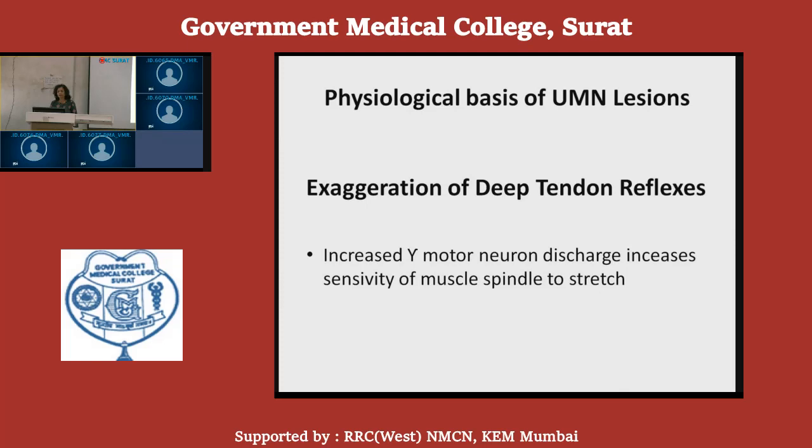If this inhibitory control of the descending tracts is lost, there will be increased gamma motor neuron discharge and increased sensitivity of the muscle spindle to stretch. And because of that, the deep tendon reflexes are exaggerated in nature. Or sometimes we observe clonus also, that is an exaggerated response of the ankle reflex.